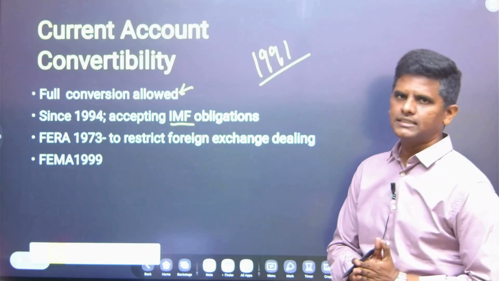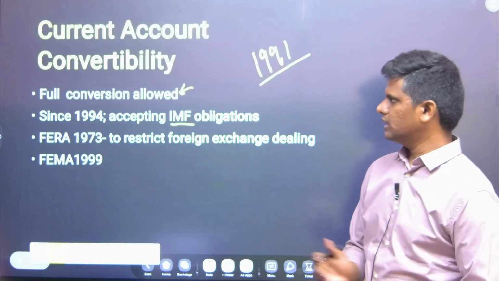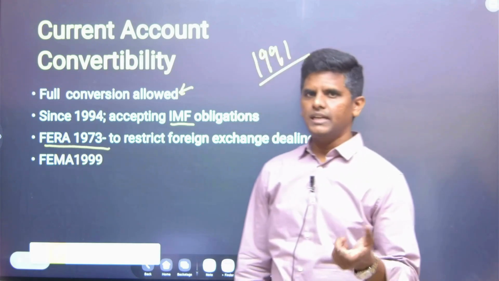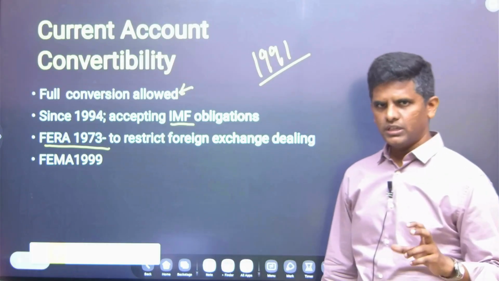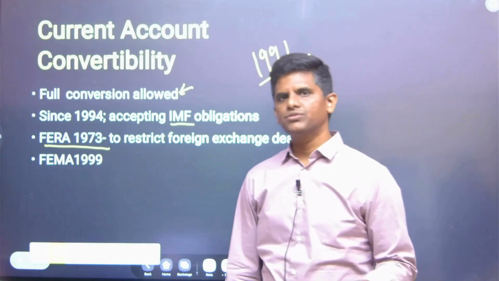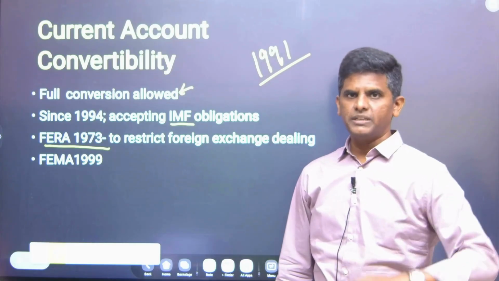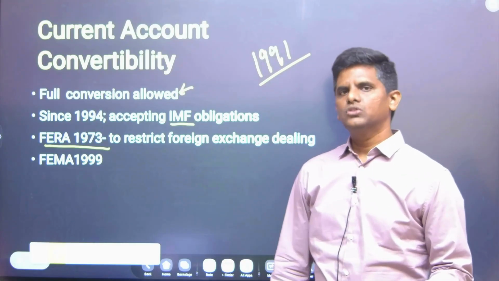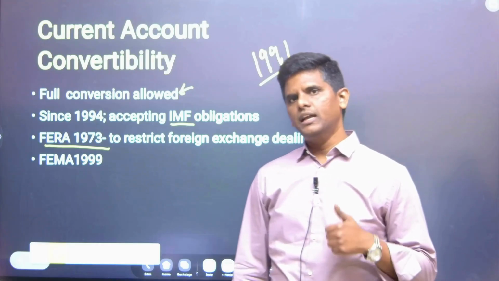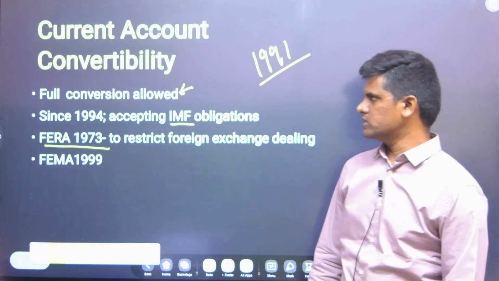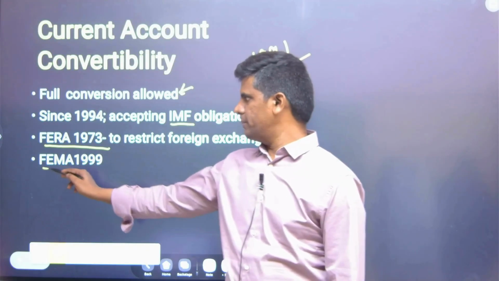The related act was FERA, the 1973 Act. So foreign exchange was regulated before that. There used to be restrictions on how much foreign exchange could be used, and there was a presumption of guilt in that. It was a criminal act if somebody flouted the rules, and we have reformed it into FEMA.